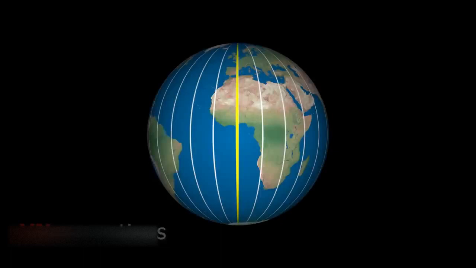All meridians are of equal length, and the distance between any two meridians is not equal. Actually, they get closer from the equator to the poles. There is a relationship between longitude and time.